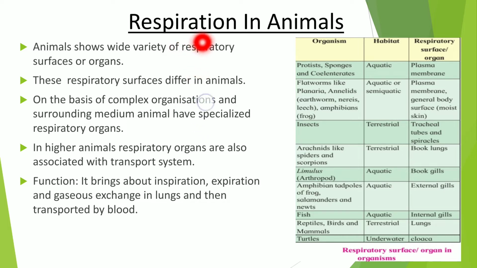Now respiration in animals. Animals show a wide variety of respiratory surfaces or organs. These respiratory surfaces differ in animals on the basis of complex organization and surrounding medium. Animals have specialized respiratory organs. In higher animals, respiratory organs are also associated with a transport system like the circulation.